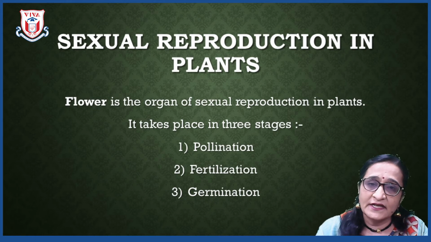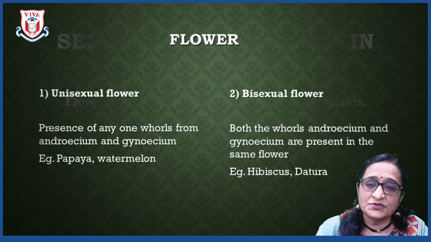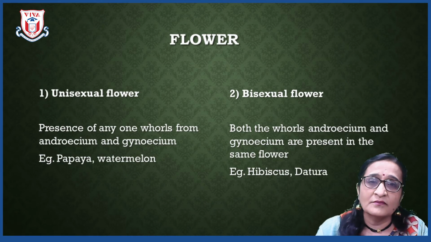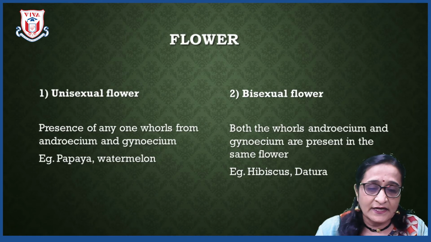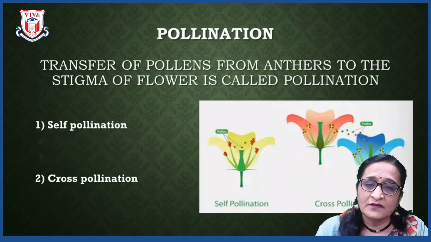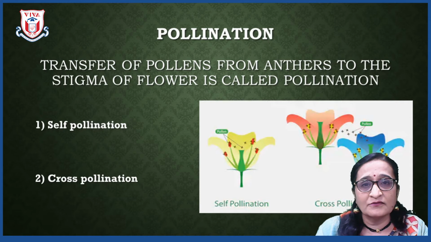Sexual reproduction takes place in 3 stages: pollination, fertilization and germination. Now, what is pollination? Pollination is the transfer of pollen from anther to stigma. Pollination takes place by 2 methods, self pollination and cross pollination. What is self pollination?